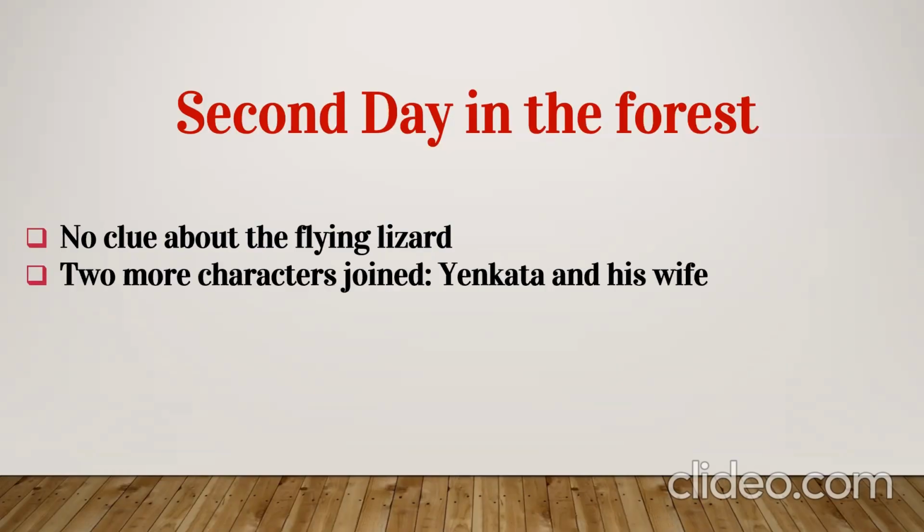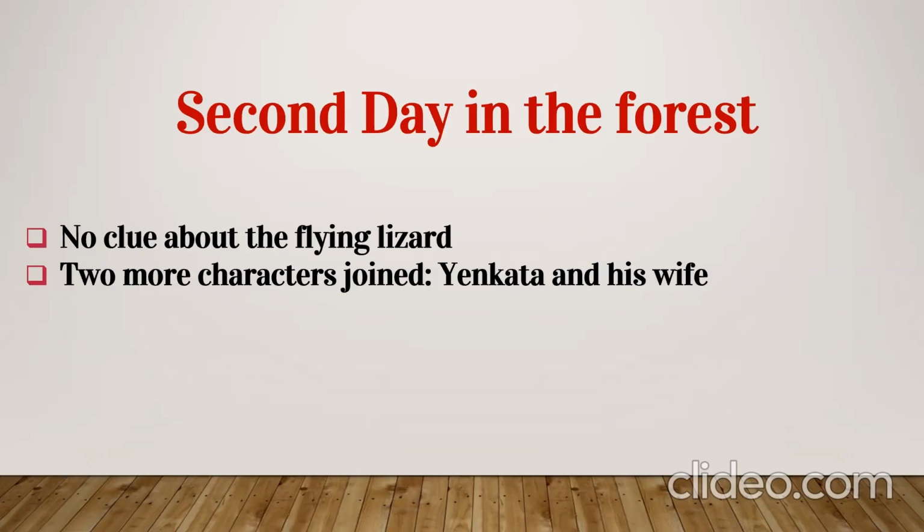So the next morning, two important characters joined. They were Yankata and his wife. Yankata is an excellent snake catcher, and he came to collect the skins of mongoose, snake, and other creatures. He didn't have much money from snake catching, so he used to collect otter skin also. Moreover, he had come here to find his cow. He was told to join for the meal. He said that he would meet them the next day.